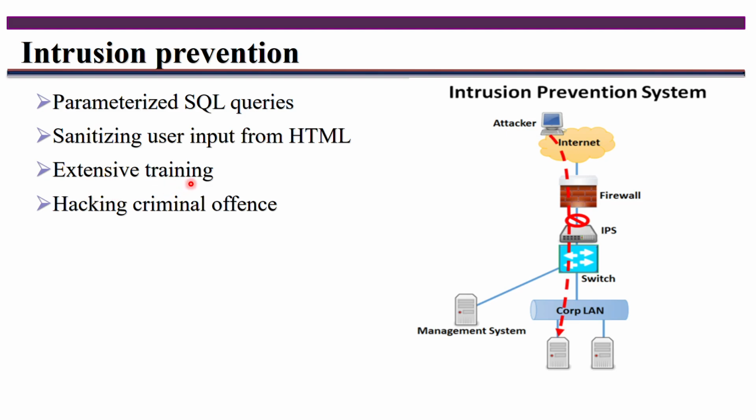Extensive training: give training to the system administrator. One way of getting authority is the password, so attackers try guessing it. You have to develop a system in such a way that the passwords it accepts are highly impossible to guess. That's why, if you register to any system, it first asks for a password, and for the password also some criteria are there. What are those criteria?